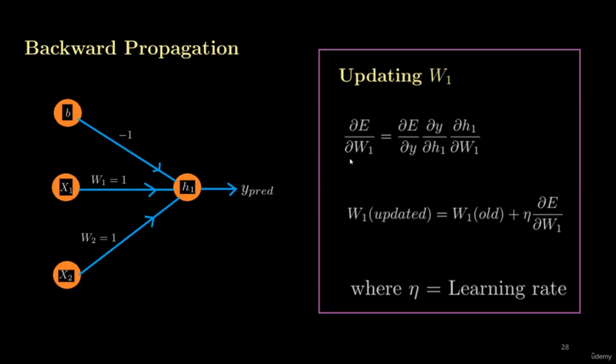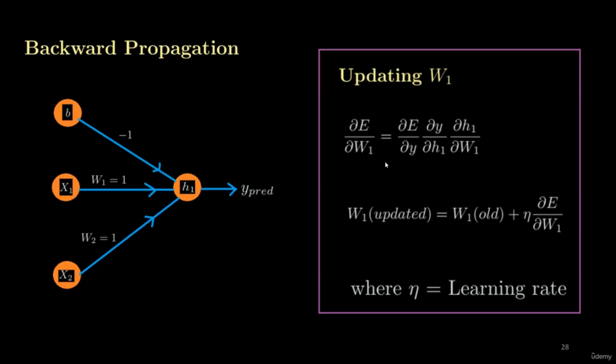The steps are the same whether we have to update w1, w2, or the bias value. This term is called the gradient. Then we will multiply this gradient with the learning rate and add it to the old value of the weight. Here we have to set the learning rate. Usually we set a small value. We have already learned about the learning rate in our gradient descent lecture on regression analysis. The value of the learning rate is usually small, that is 0.01, or even for neural networks we can use 0.001.